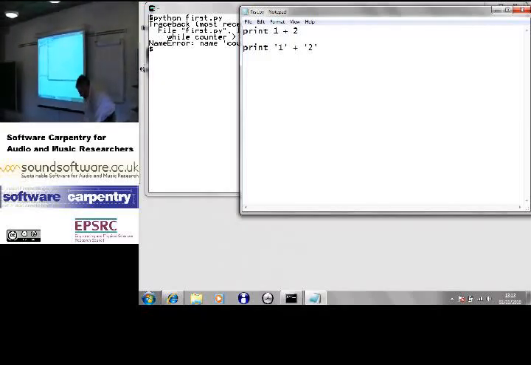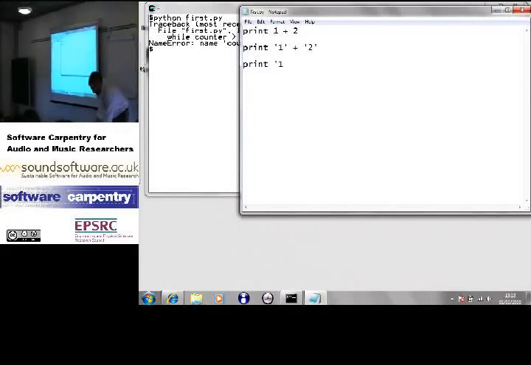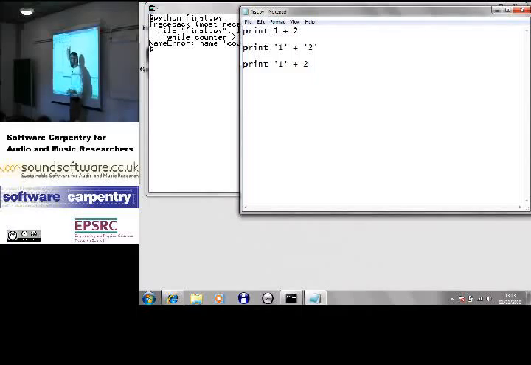What should happen if I say print 1 plus 2? That's a string, digit 1. That's an integer 2. Let's hold off on that and take a look at this. If I say print the answer is plus 2, you almost certainly want to get the answer is 2.